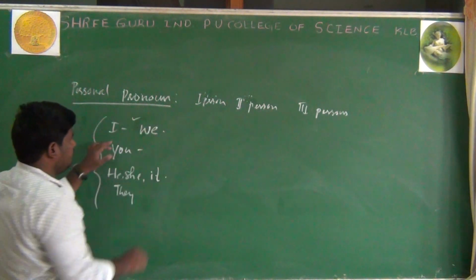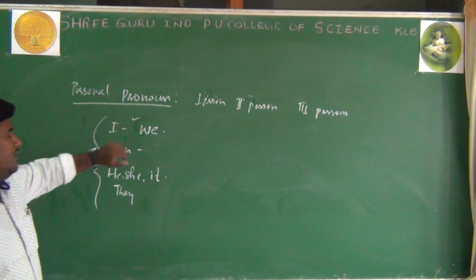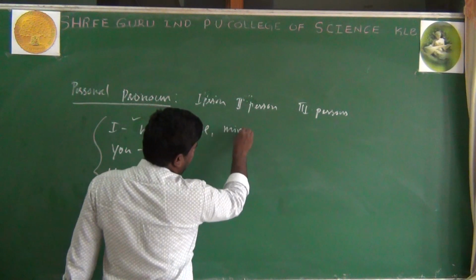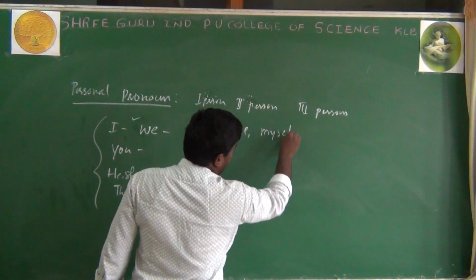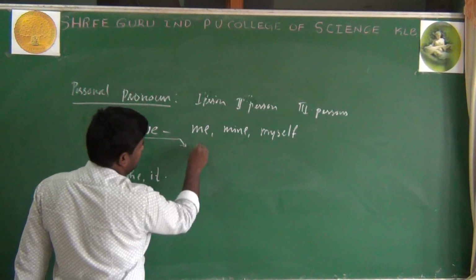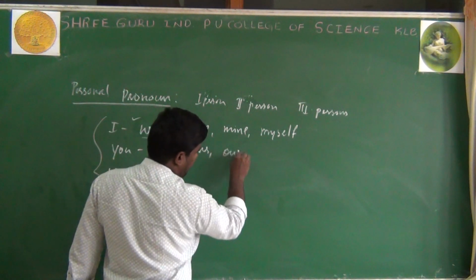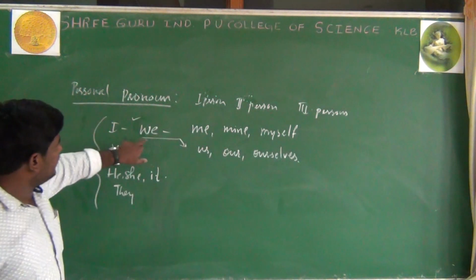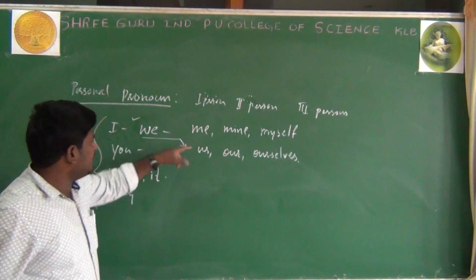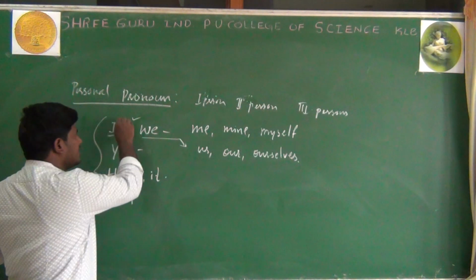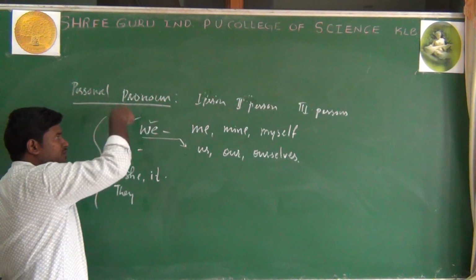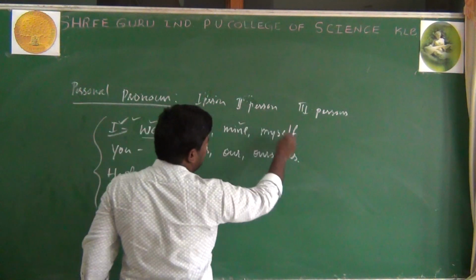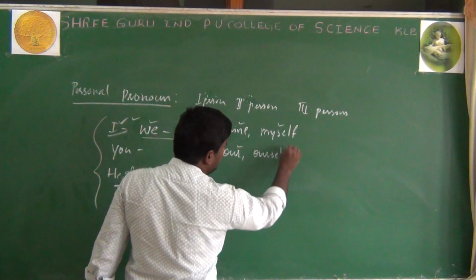I and we are both subjective case, and here I becomes me, mine, myself. We becomes us, our, ourselves. So these are objective case pronouns. I and we are the subjective case of first person pronouns, and the objective case pronouns are me, mine, myself, us, our, ourselves.